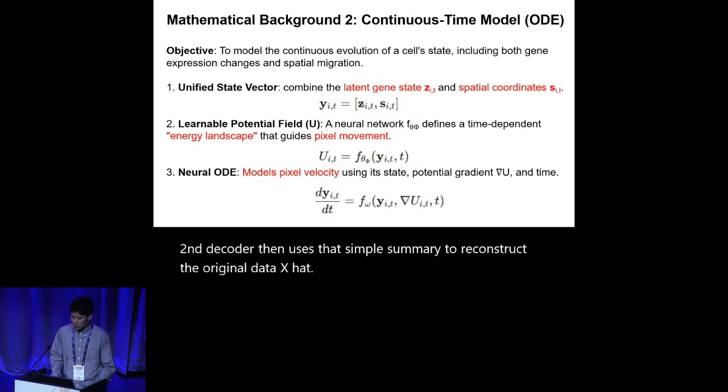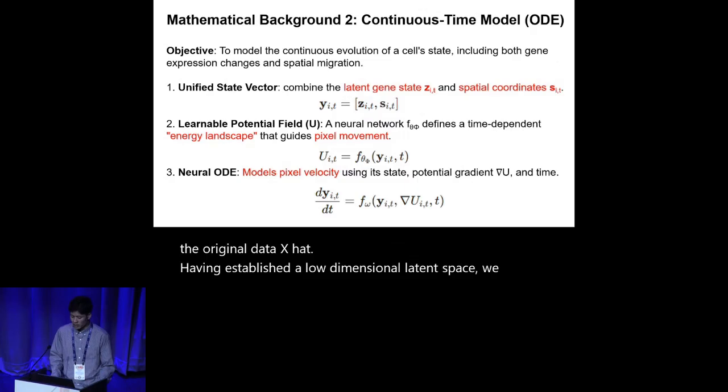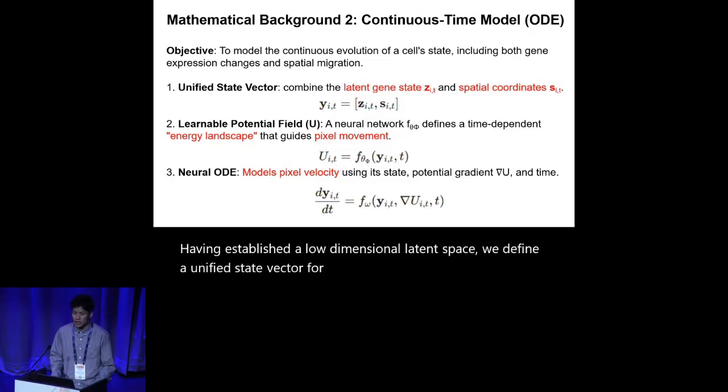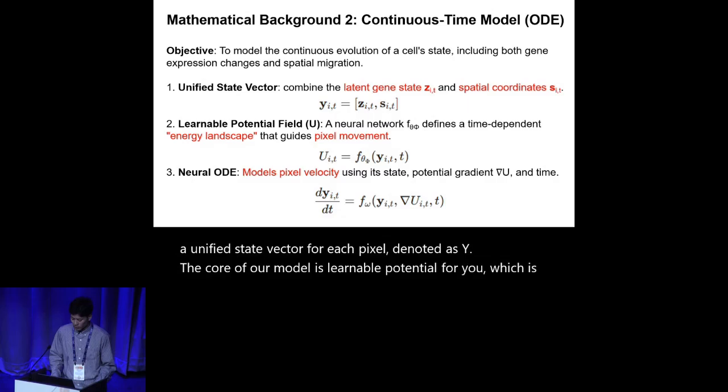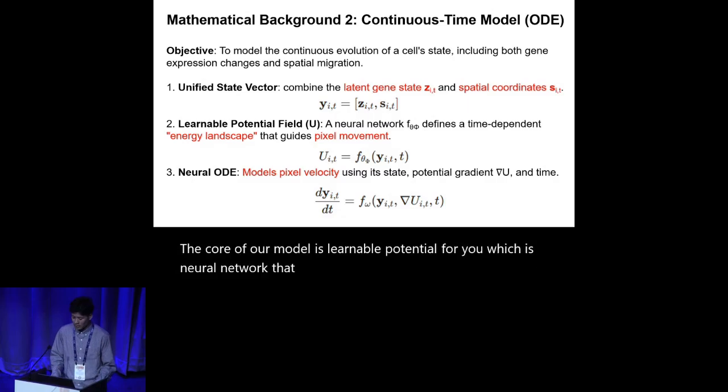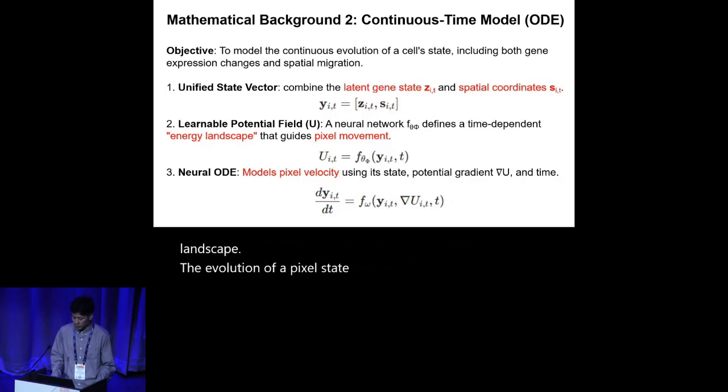Having established a low-dimensional latent space, we define a unified state vector for each pixel, denoted as y. The core of our model is a learnable potential field U, which is a neural network that defines a time-dependent energy landscape. The evolution of a pixel's state is then governed by an ODE.